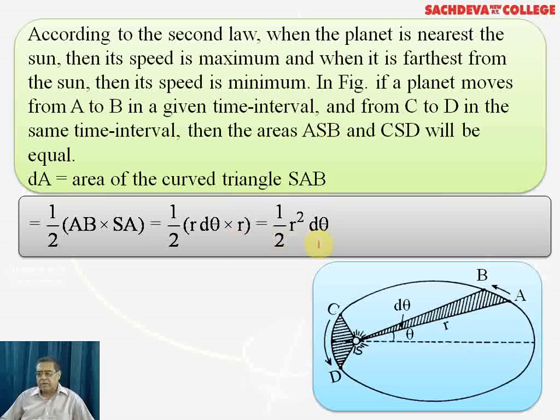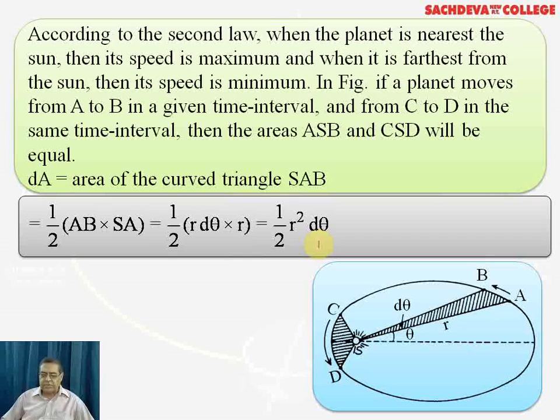So when the planet is in the region S2A or S2B, we find the speed is gradually increasing. However, the speed will be minimum when it is at the farthest distance. But when it comes to position C or position D, we find that the speed of the planet will be drastically more.